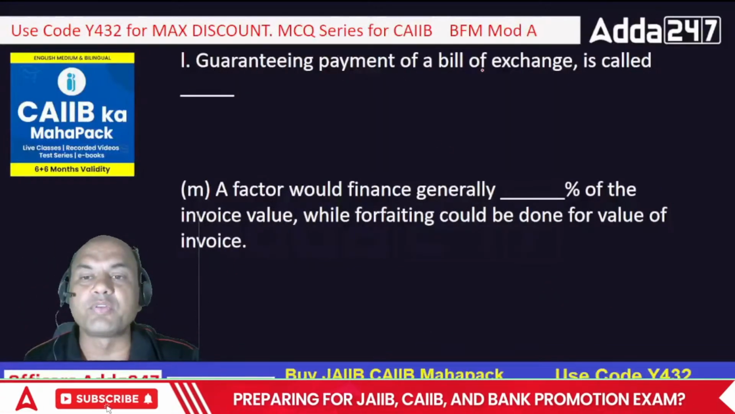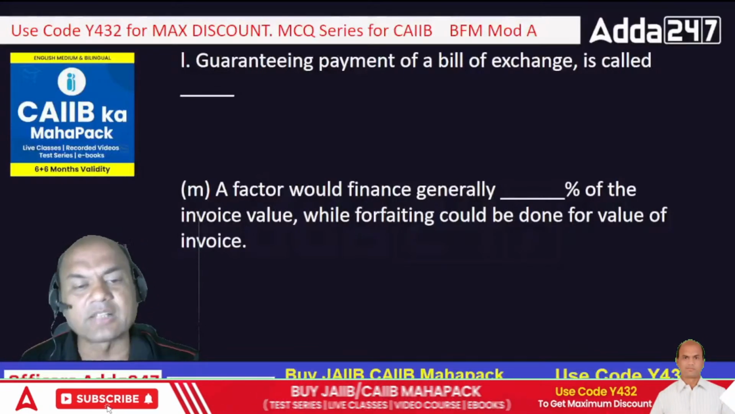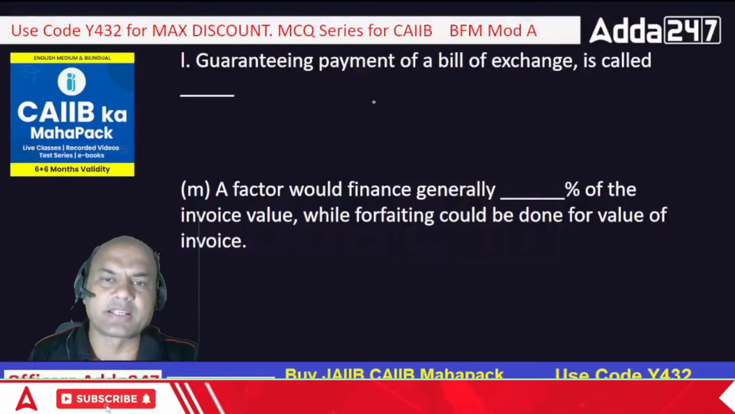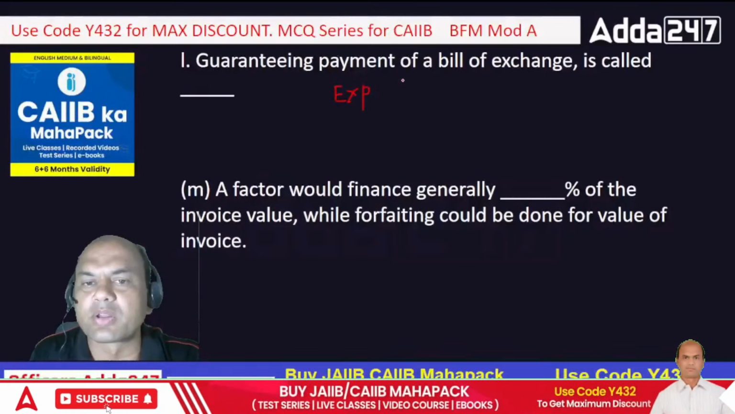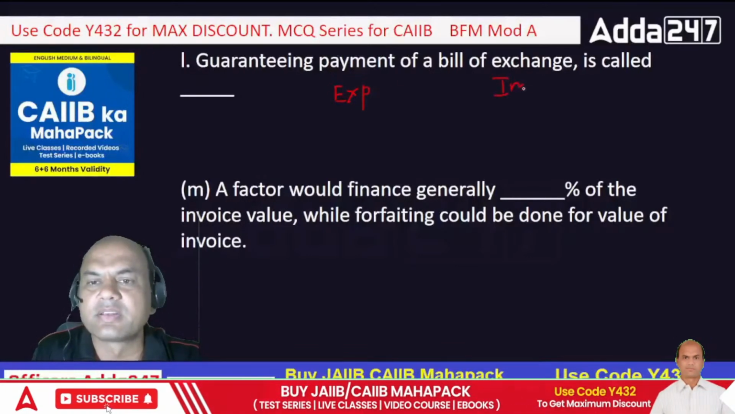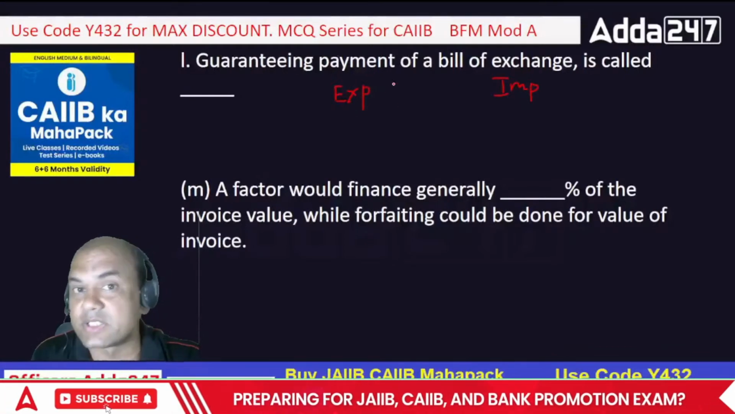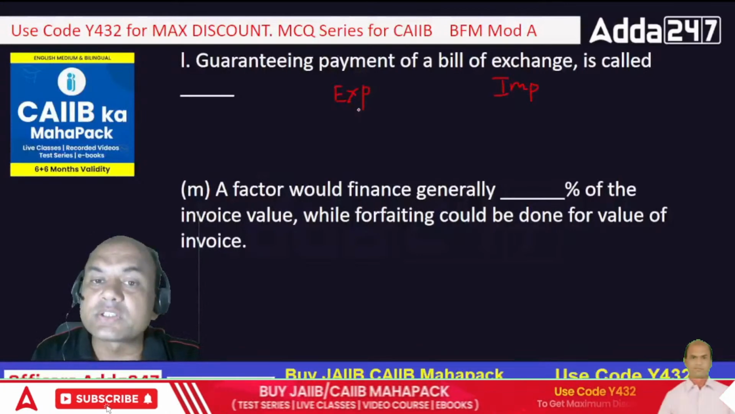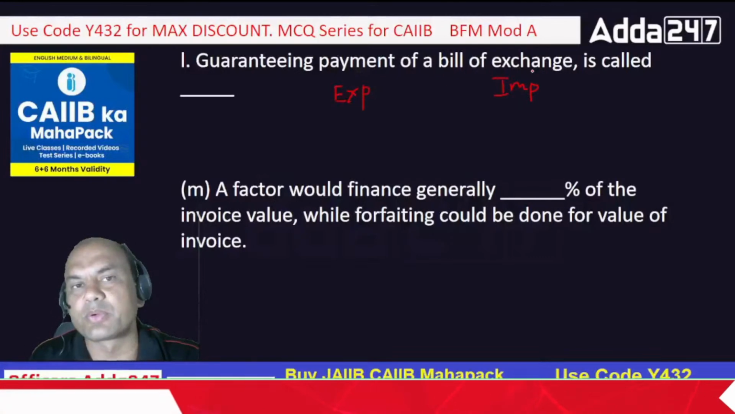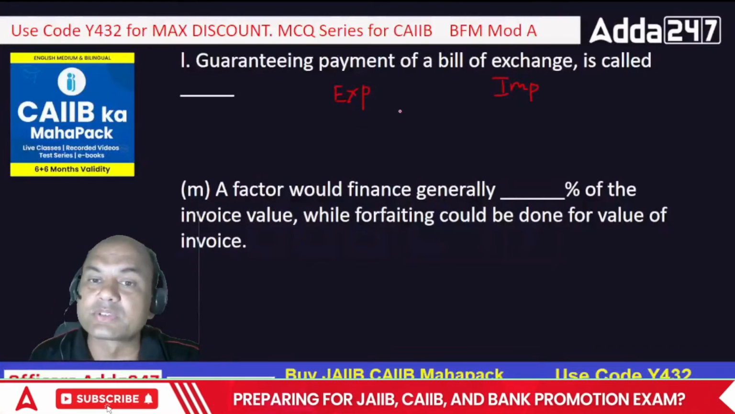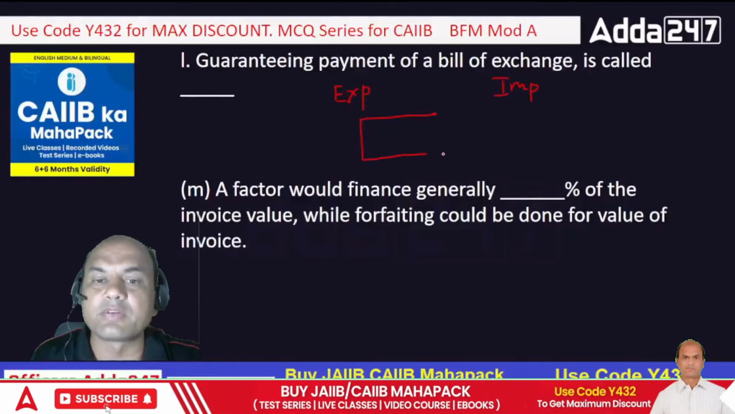Guaranteeing payment of a bill of exchange is called what? What is this guaranteeing payment? Means bill of exchange is itself a payment guarantee. Here I'll explain. If this is the exporter, okay, and this is the importer, so what happens? This exporter wants to send goods to the importer, but the problem is the exporter doesn't trust this importer. It may happen that the goods are sent and the importer doesn't pay. In that case, what happens? There is a document called a bill of exchange.